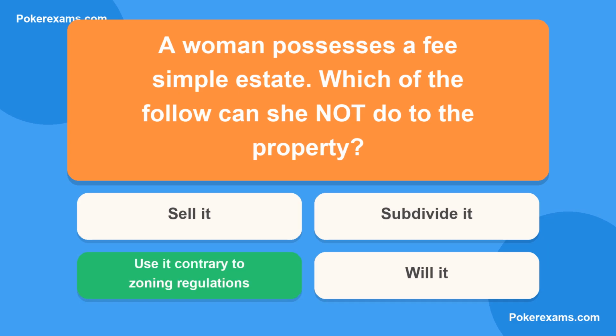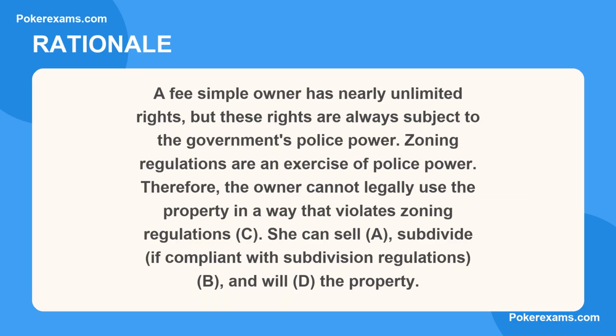The correct answer is C. Here is why. A fee simple owner has nearly unlimited rights, but these rights are always subject to the government's police power. Zoning regulations are an exercise of police power. Therefore, the owner cannot legally use the property in a way that violates zoning regulations, C. She can sell, A, subdivide, if compliant with subdivision regulations, B, and will, D, the property.